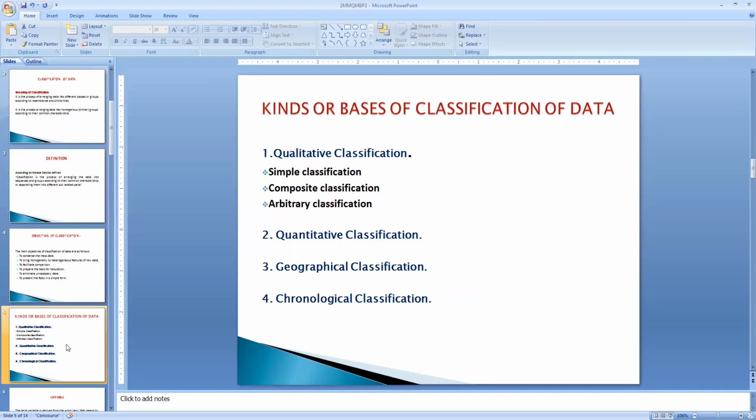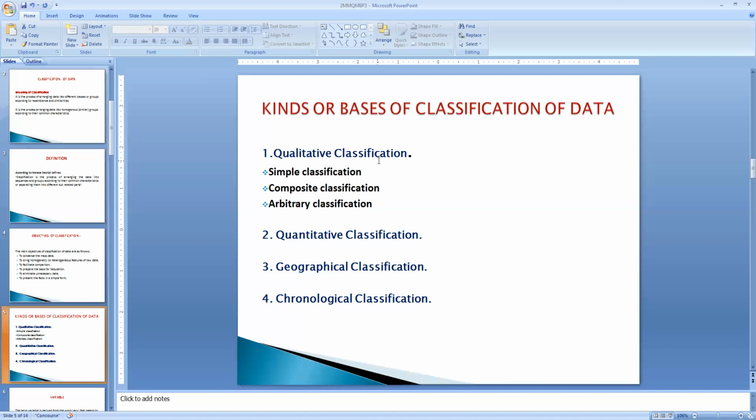There are four types of classification. One is qualitative, second is quantitative, next is geographical and chronological classification. What do you mean by qualitative? Qualitative indicates the characteristic features or the attributes of the variables, which cannot be measured quantitatively, which is not possible to measure in terms of numbers. Such kind of classification is called qualitative classification.